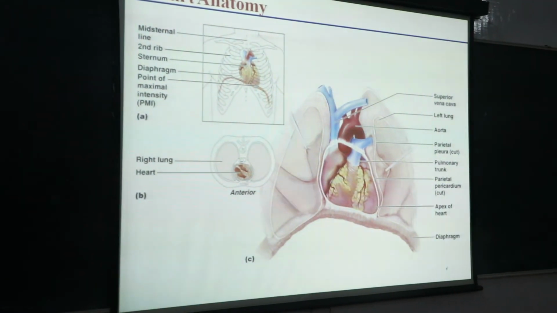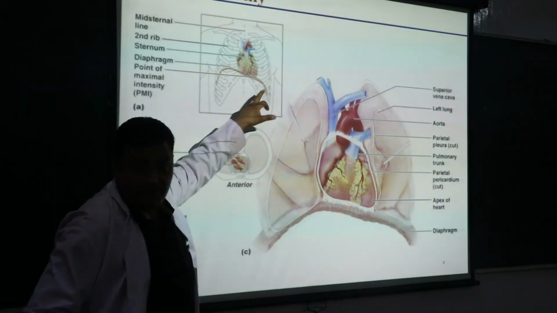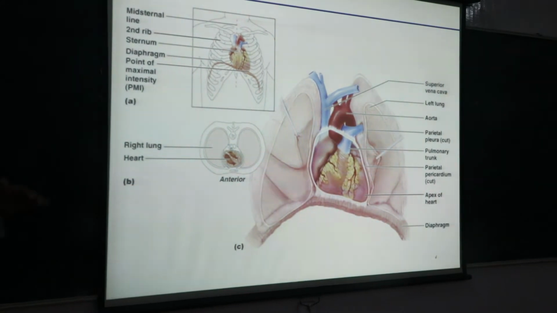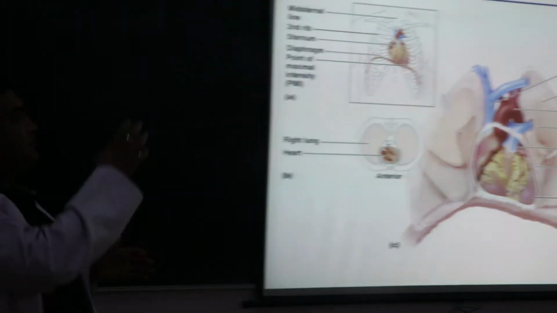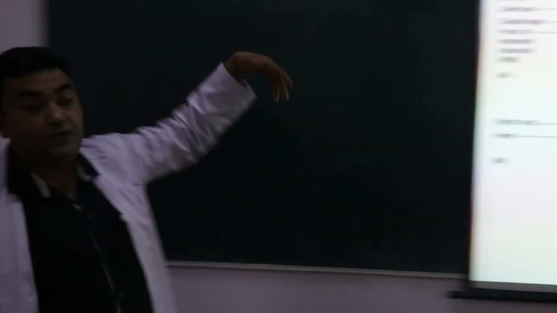Okay. So just see this, this is the diaphragm. The diaphragm is a structure which separates your thoracic cavity from the abdominal cavity. So at the superior aspect of the diaphragm is the heart, and the sternum is situated here. This is the sternum, the heart is just posterior to the sternum, and in front of the vertebral column. This is the exact location of the heart.